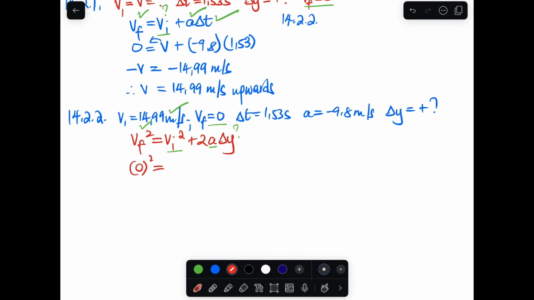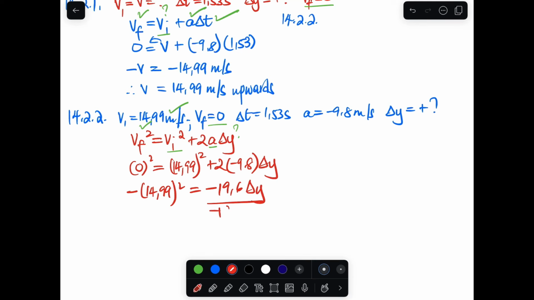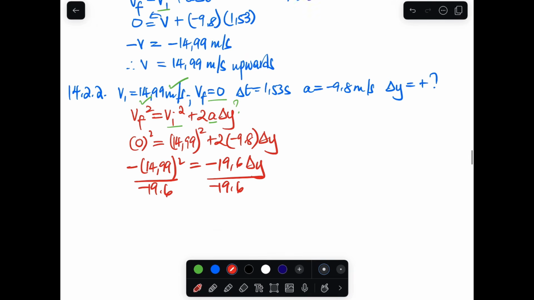The final velocity is 0, so 0 squared is equal to the initial velocity, 14.99, positive, squared plus 2a. The acceleration is 9.8, the negative one, and change in y. So I will take this to this side. It will be negative 14.99 squared equal to negative 19.6 change in y, and then we divide by negative 19.6 on both sides.